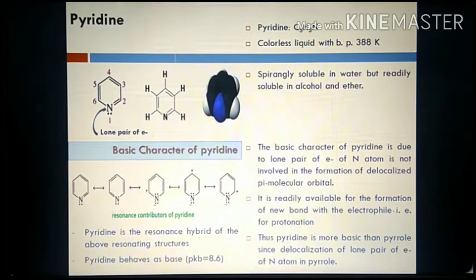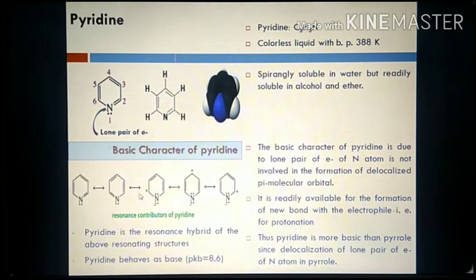These are the resonating hybrid structures of pyridine, and you can easily see that the lone pair on nitrogen is retained on nitrogen only and does not take part in formation of the pi molecular orbital. So that's why it is always available for protonation.